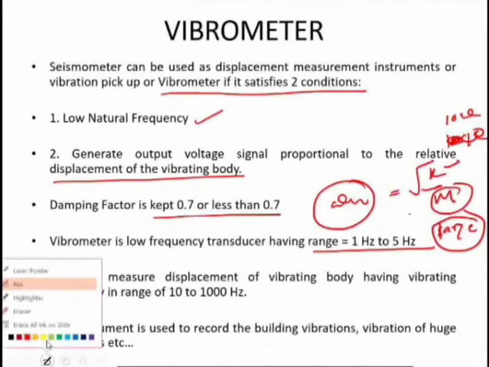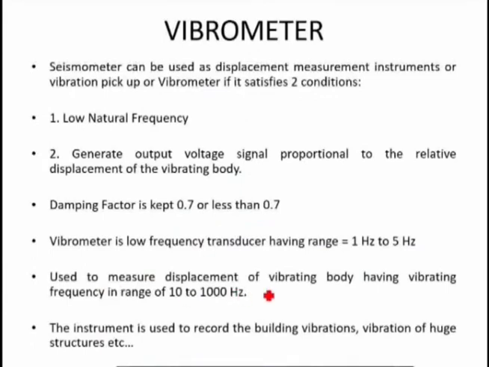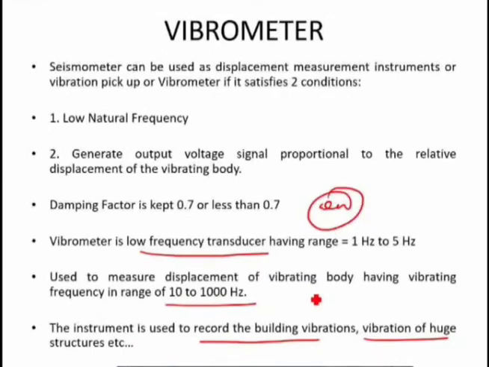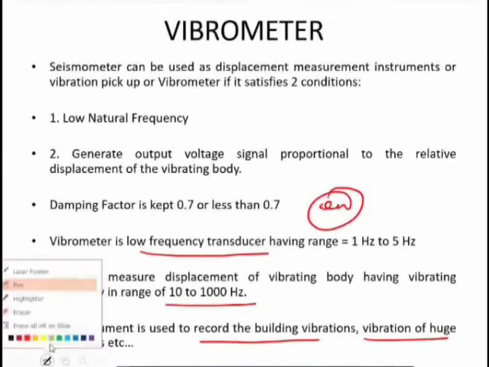It is used to measure the displacement of a vibrating body having a vibrating frequency range of 10 to 100 Hz. So this is the range of the vibrometer. What are the applications? This instrument is used to record bending vibrations, vibrations of huge structures, etc. Why? Because it is having a low natural frequency, so omega n is low. So this is all about the vibrometer.